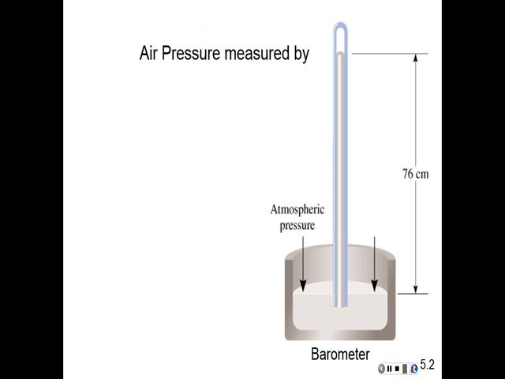Now, this gives rise to our first pressure unit, which would be a distance unit. So at sea level, the air pressure is great enough to maintain a column of mercury 76 centimeters high. Now, if you took this barometer up to a higher elevation, you would notice that the mercury would start to come out of the tube. And if you brought that barometer off the mountain, the mercury would go back up into the tube.